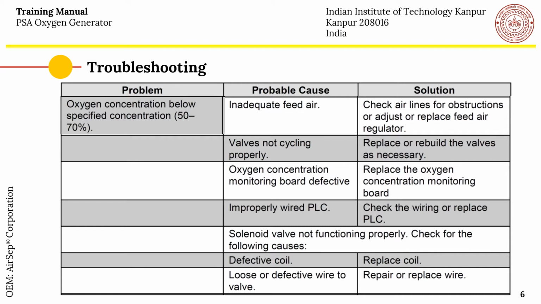The programmable logic controller, that is the PLC, is not properly wired, and therefore you are having this problem of oxygen concentration falling below the specified. So for this case, you have to check the wiring or replace the PLC. It is also possible that the solenoid valve is not functioning properly. It can be because of the defective coil, for which you have to replace the coil, or there can be loose or defective wire going to the valve, so you have to replace these wires.